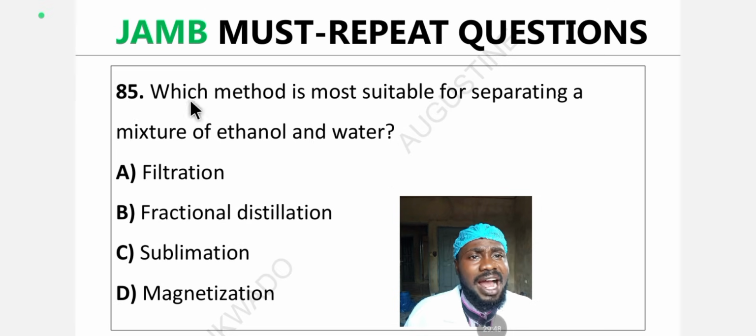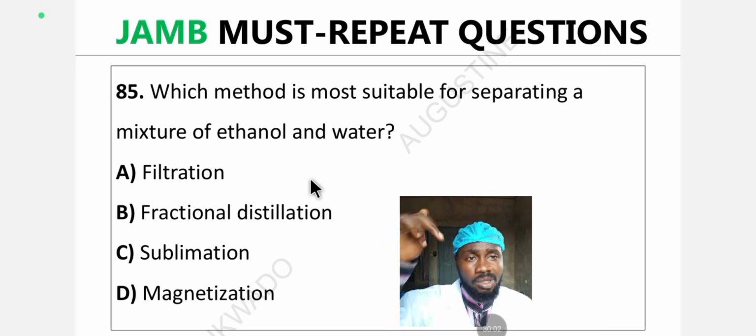Question 85. Which method is most suitable for separating a mixture of ethanol and water? A. Filtration. B. Fractional distillation. C. Sublimation. D. Magnetization. What's the answer? Drop the answer in the comment section.